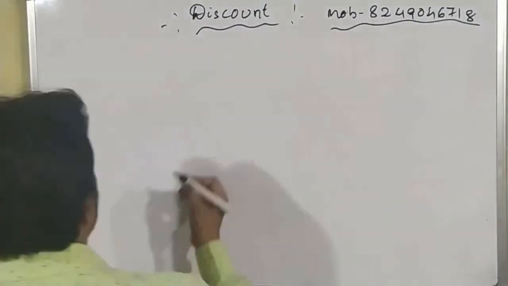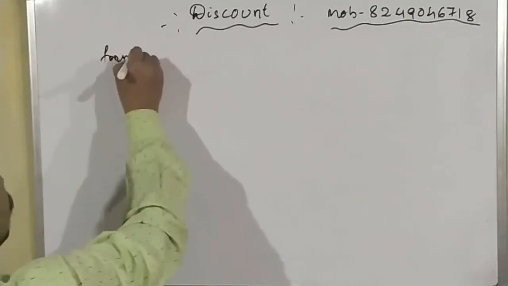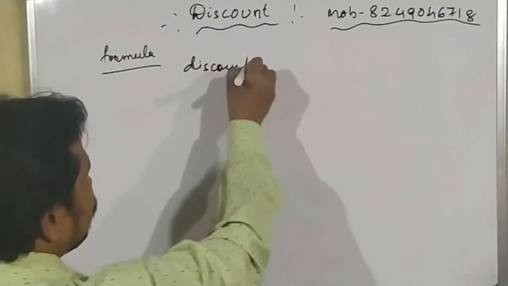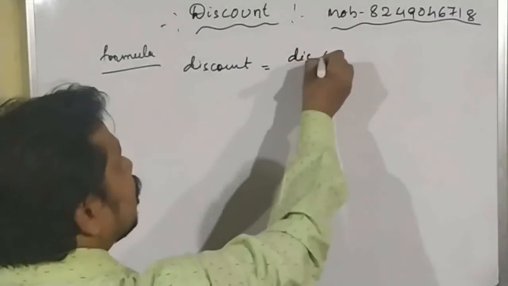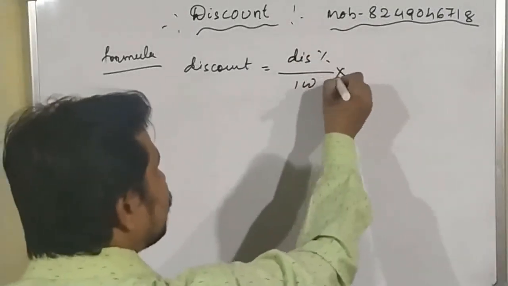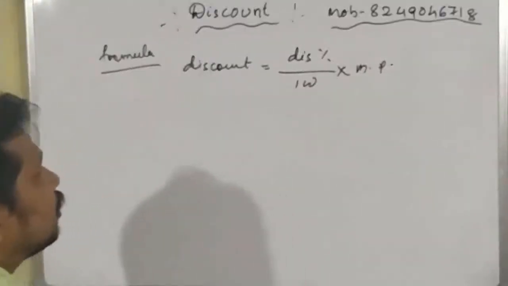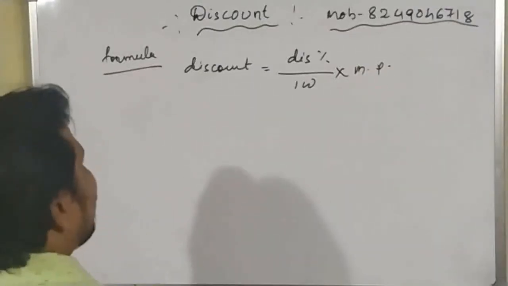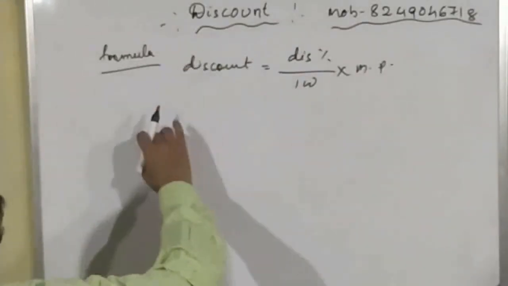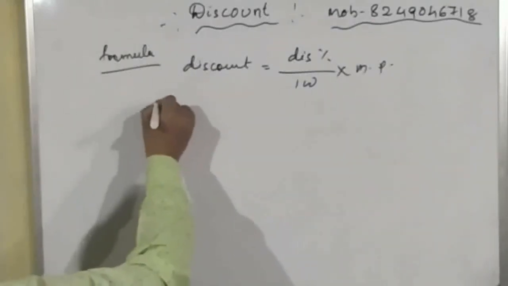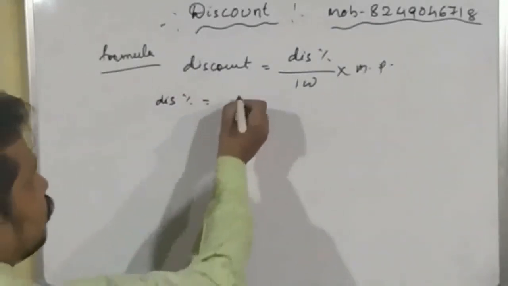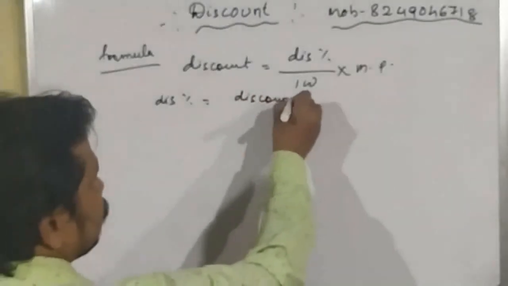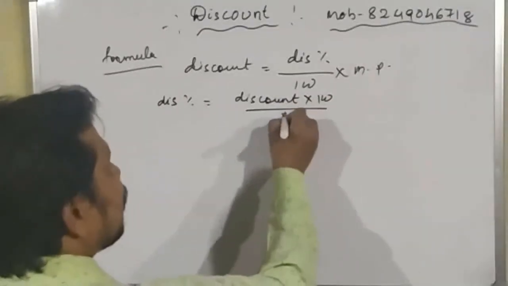Okay, so first write out some formula. What is the discount? Discount equals discount percentage by 100 into mark price. Okay students, this is the formula for finding the discount if discount percentage and mark price are given. From this formula we can also find another formula: discount percentage equals discount into 100 divided by mark price.